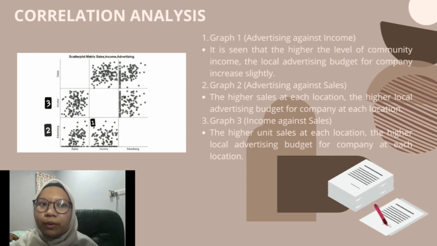Graph 2 plots advertising against sales. The higher the sales at each location, the higher the local advertising budget for the company at each location. And lastly, graph 3 plots income against sales. The higher the unit sales at each location, the higher the local budget for the company at each location.